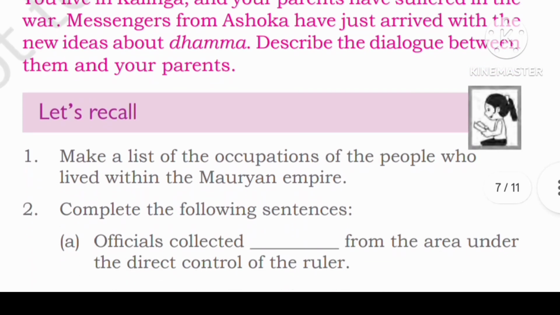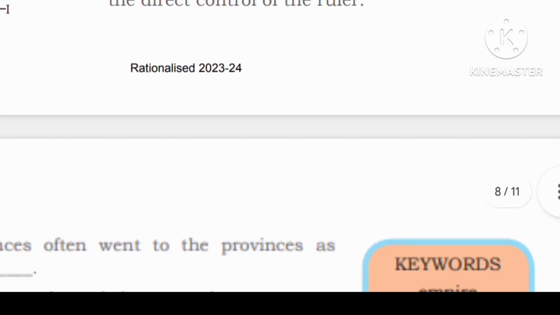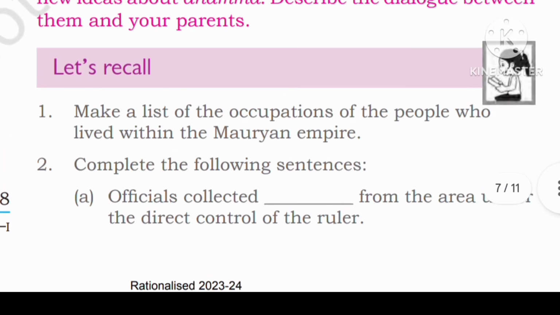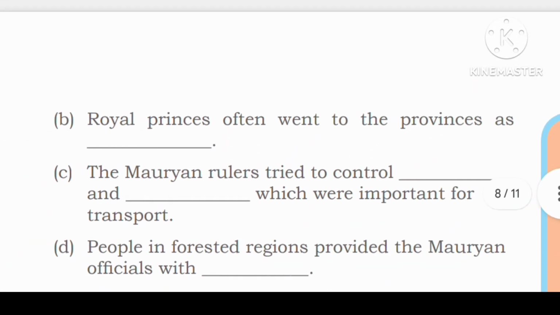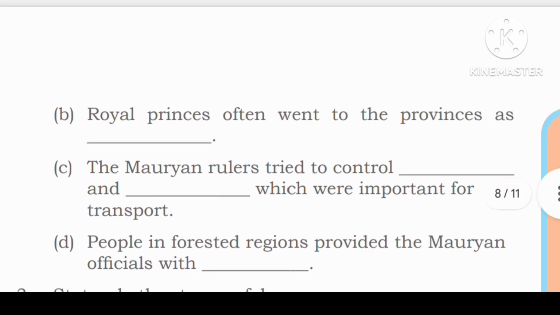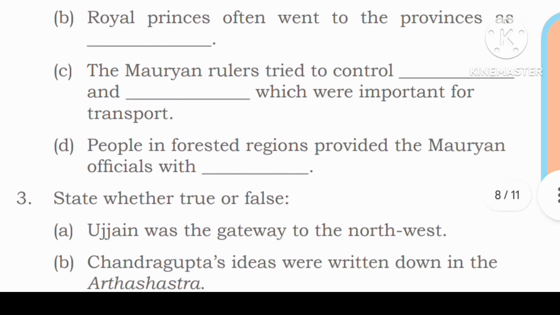Imagine you are in Kalinga and your parents have suffered in the war. Messengers from Ashoka have just arrived with new ideas about Dhamma. Describe the dialogue between them and your parents. Make a list of occupations of people who lived in the Mauryan empire. Complete the following sentence. Officials collected taxes from the area under direct control of the ruler. Royal princes often went to the provinces as governors, as the Mauryan rulers tried to control roads which were important for transport.